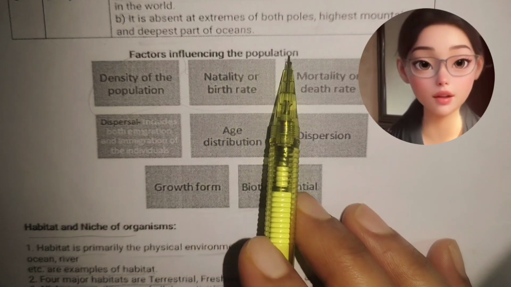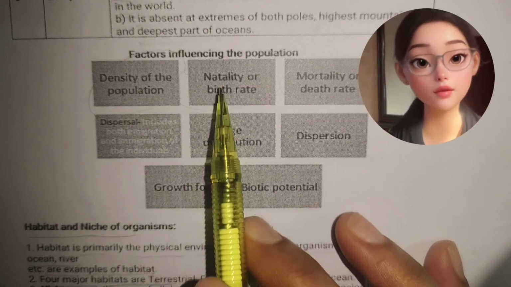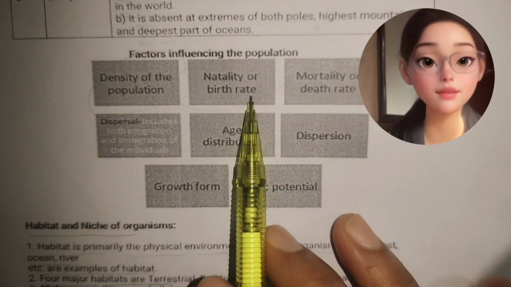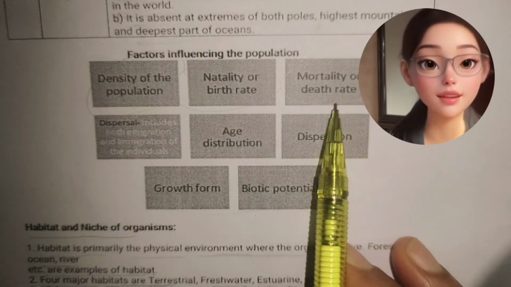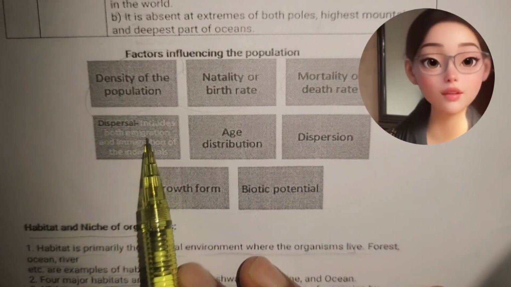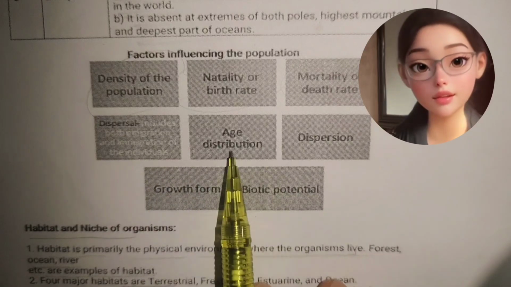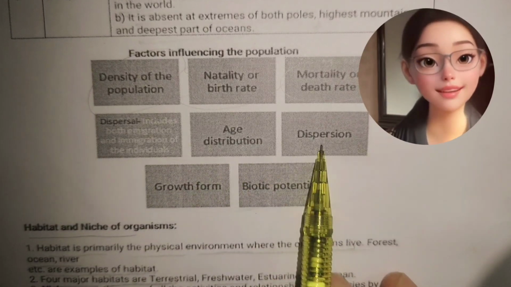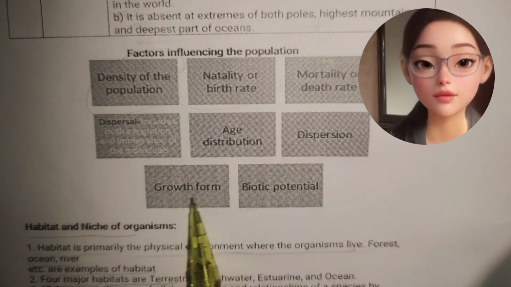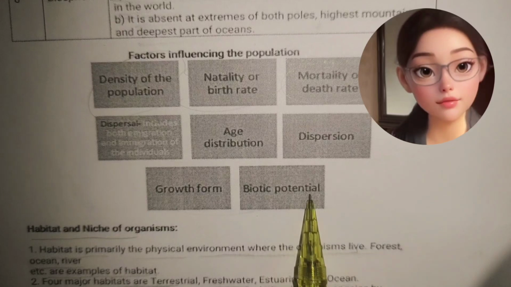Factors influencing the population: density of population, natality or birth rate, mortality or death rate. Dispersal includes both emigration and immigration of individuals. Age distributions, dispersion, growth form, biotic potential.